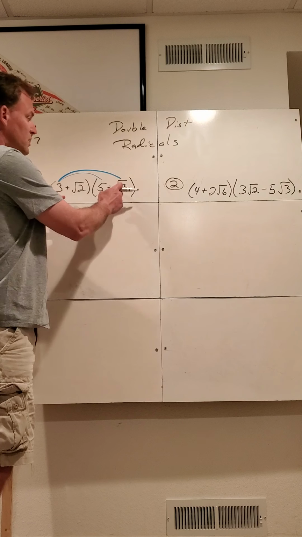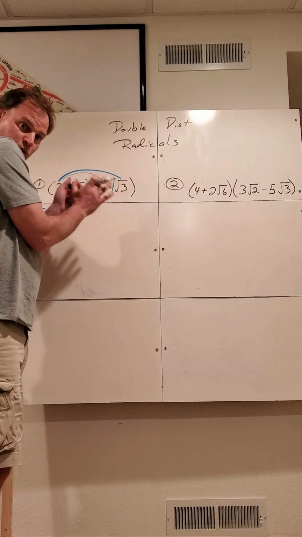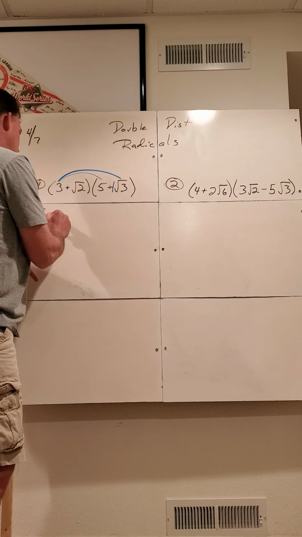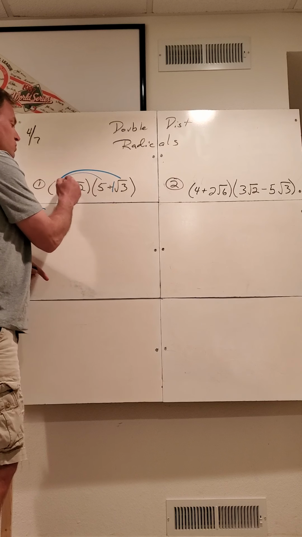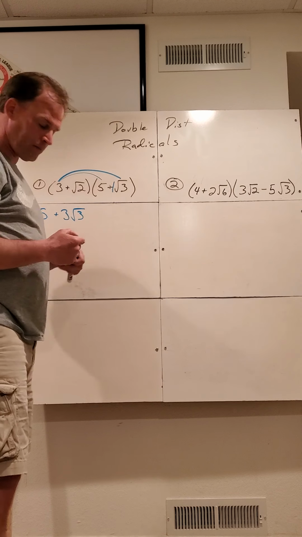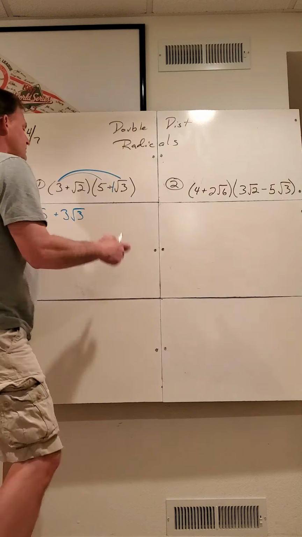I got this times this. That's a whole number times a radical. Remember what we've talked about in the past. Whole numbers times whole numbers, radicals times radicals. Outside times outside, inside times inside. 3 times 1 is 3. There's no square root here. The square root on the inside is the square root of 3. And then I proceed to the next part.